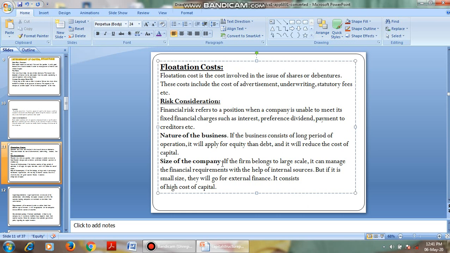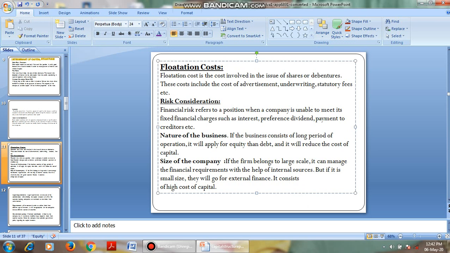Next, size of the company. If the company belongs to large scale and is producing more products, it can manage its financial requirement with the help of internal sources. That is, if a company has good production and a good amount of profits, it can manage with the help of reserves and surplus.